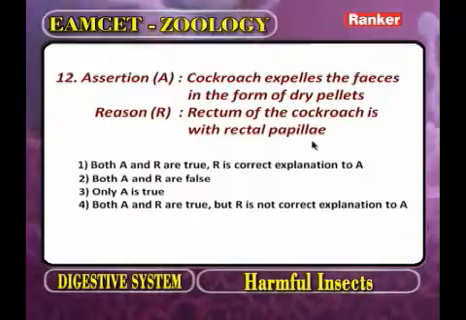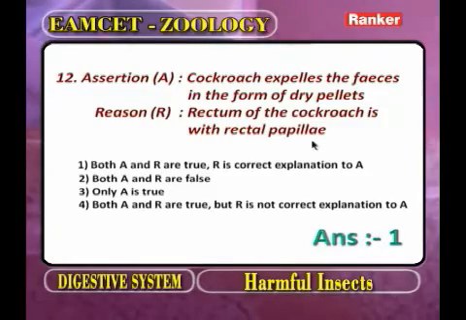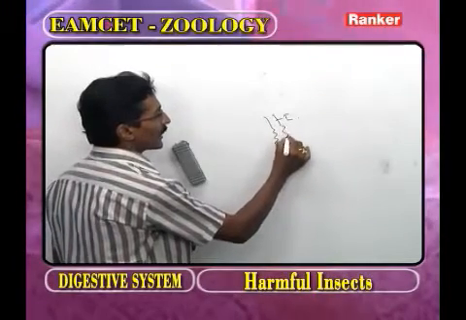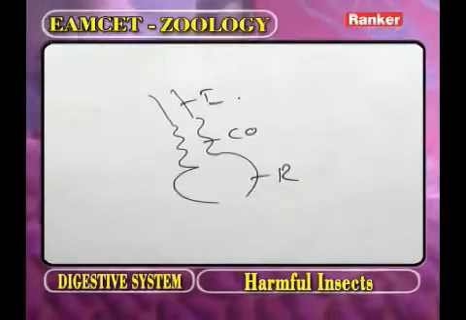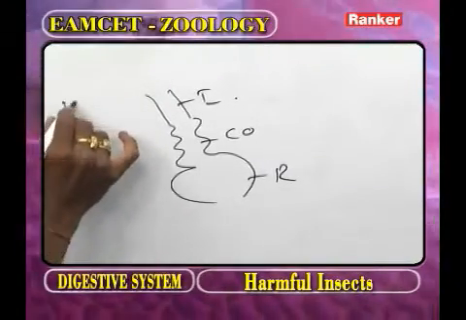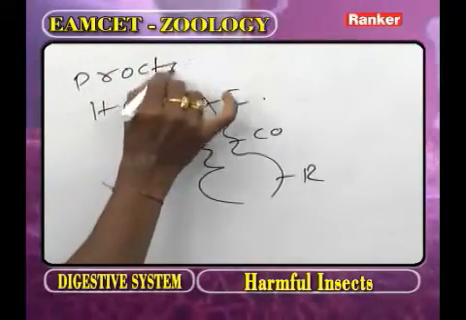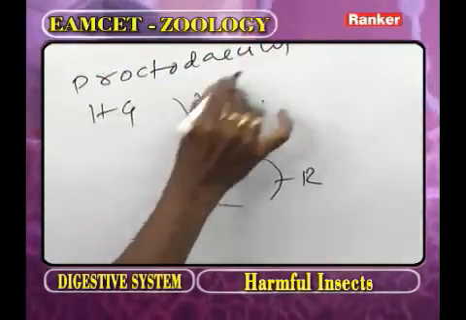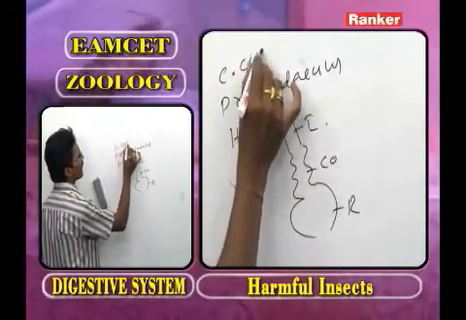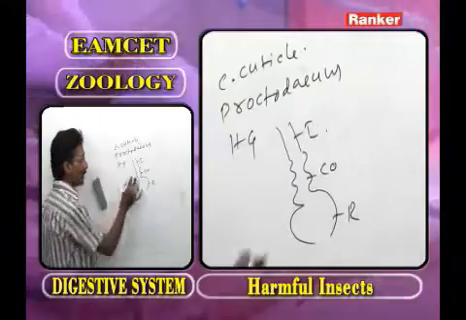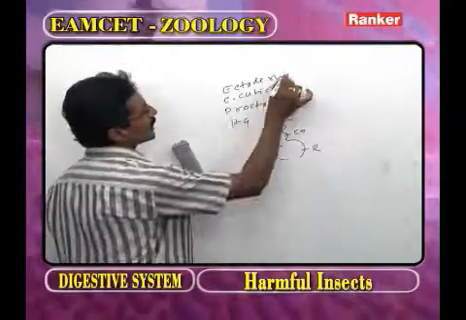Now as we observe, in the hindgut one part we call the ileum, the second part the colon, and the third part the rectum. This entire part we call the hindgut. What is the other name of the hindgut? The proctodeum. The hindgut is lined inside by chitinous cuticle, and all parts of the hindgut are derived from the ectoderm.